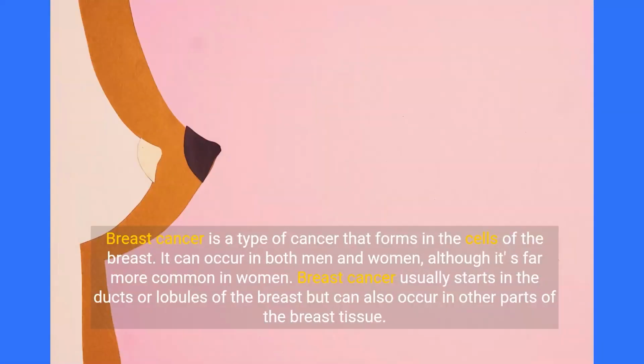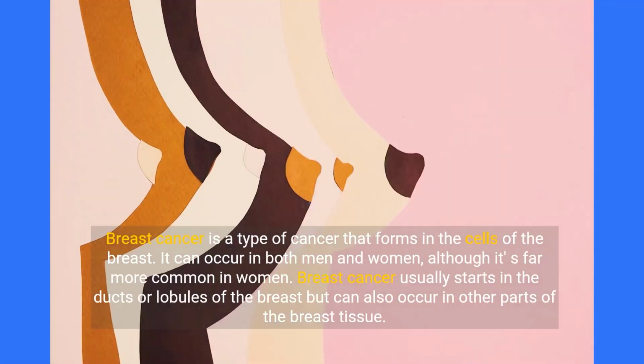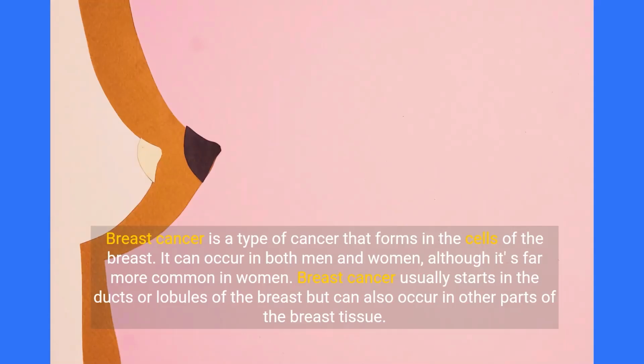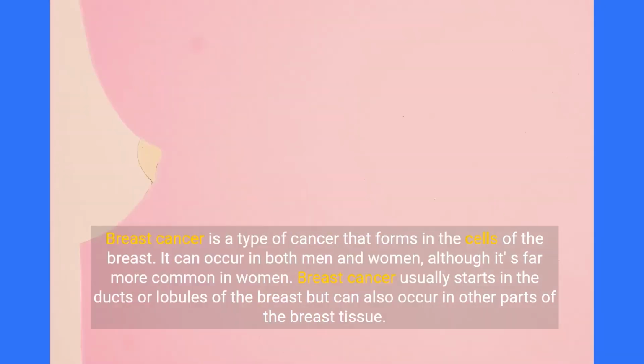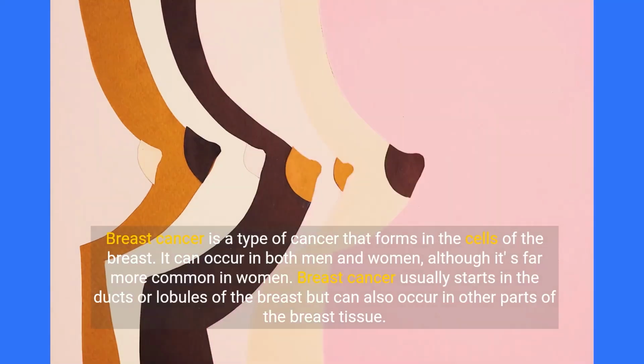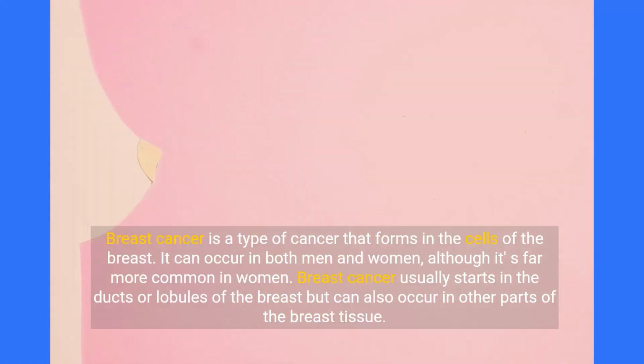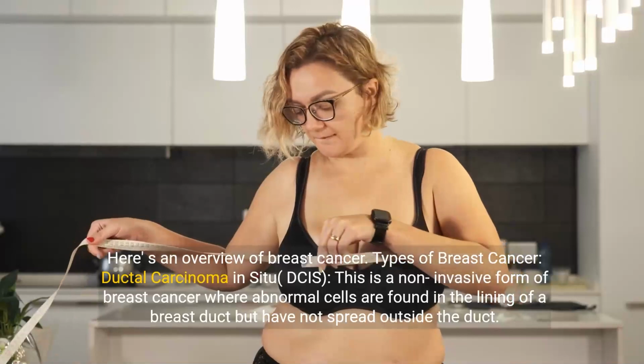Breast cancer is a type of cancer that forms in the cells of the breast. It can occur in both men and women, although it's far more common in women. Breast cancer usually starts in the ducts or lobules of the breast, but can also occur in other parts of the breast tissue. Here's an overview of breast cancer.